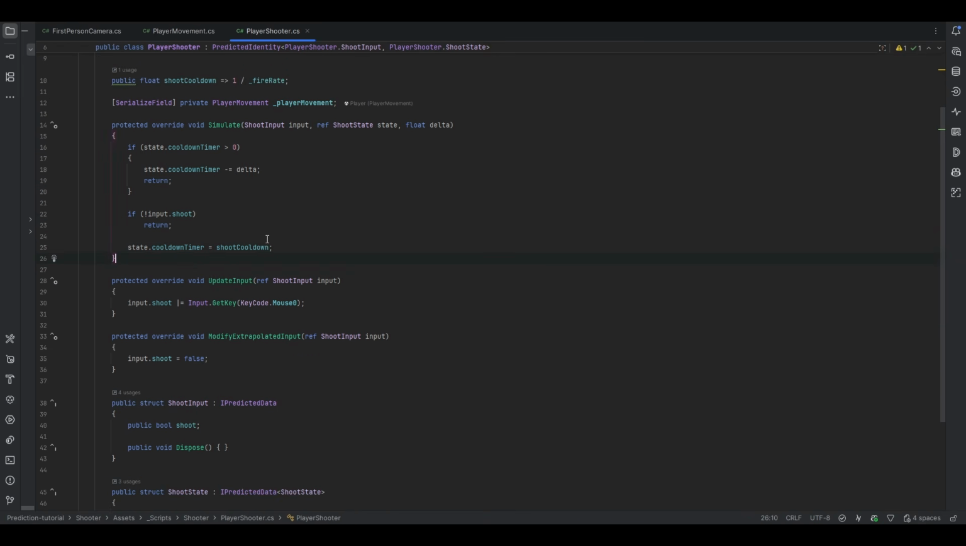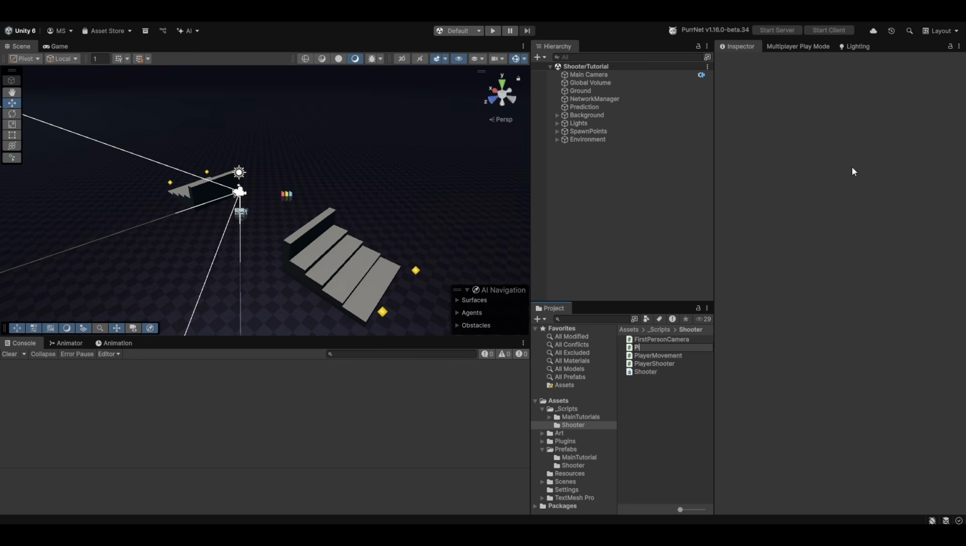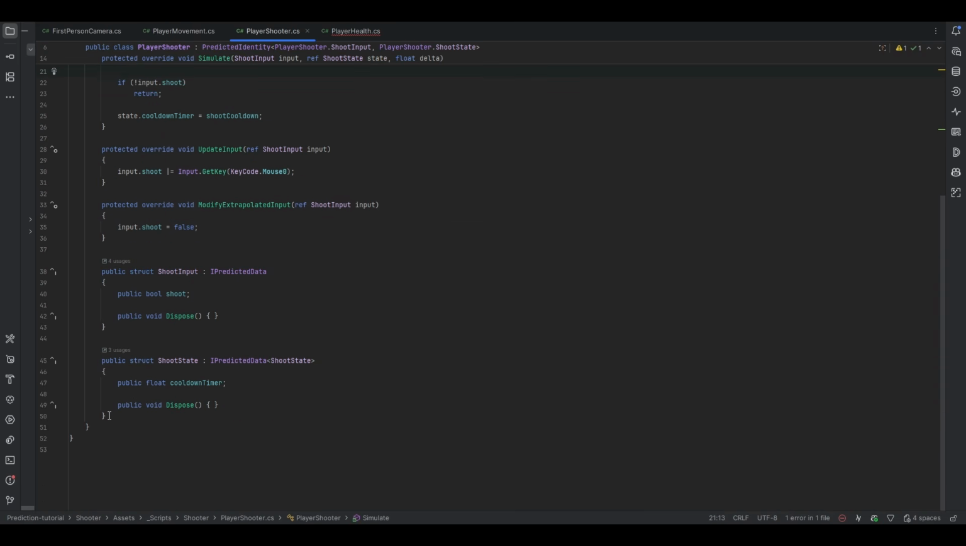Now it's as easy as really just raycasting. As I've talked about before with prediction, whatever you choose to write inside the simulate is pretty much just as easy as doing single player code. So I guess let's also make something that handles the player's health. So I'm just going to go ahead and make a player health component. And this will once again be a predicted identity.